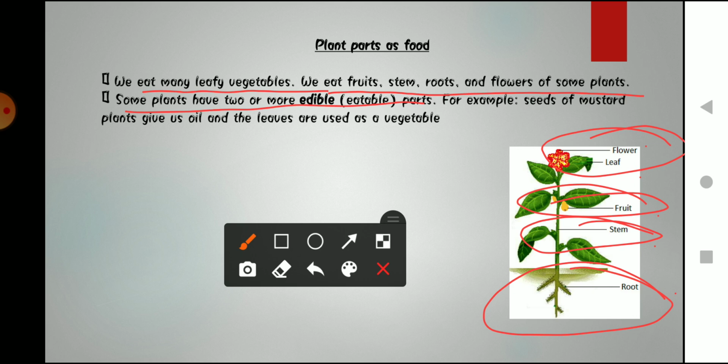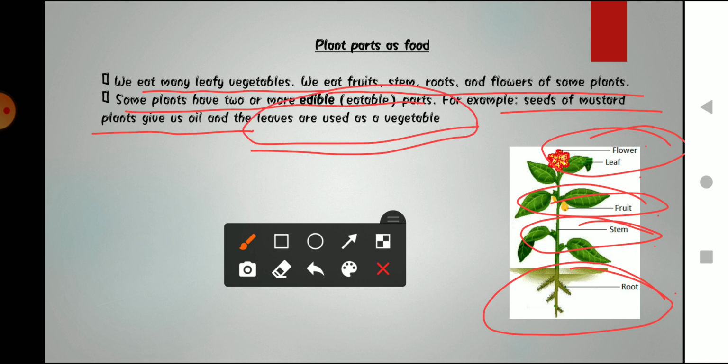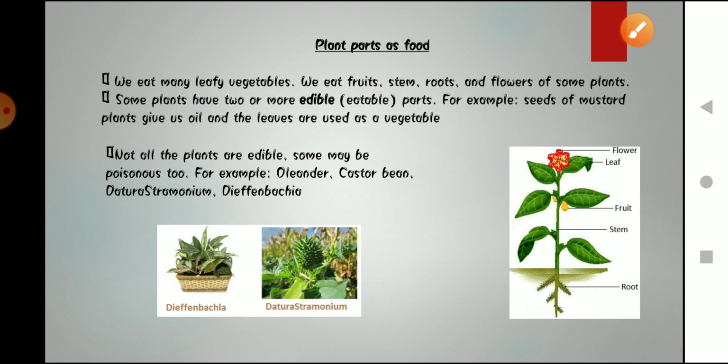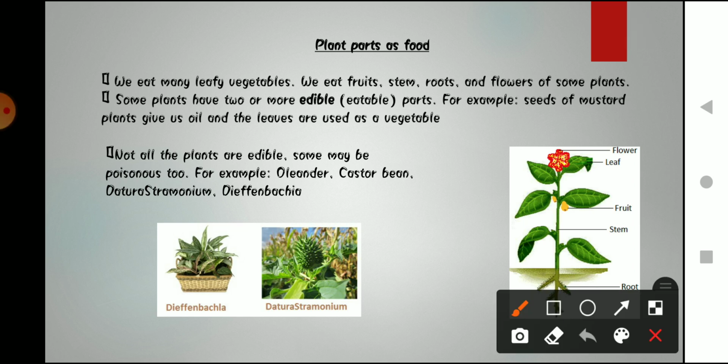For example, what are those plants? The name of those plants is mustard. Seeds of the mustard plant give us oil, and its leaf we eat as our vegetable. Here you can see that not all plants can be eaten. There are some plants that we cannot eat. So not all the plants are edible.